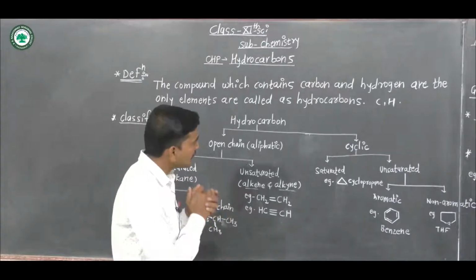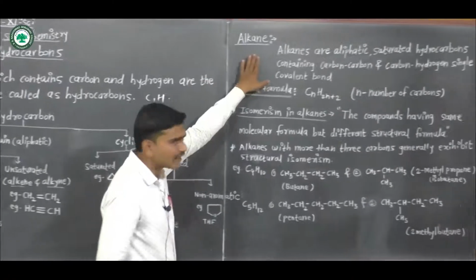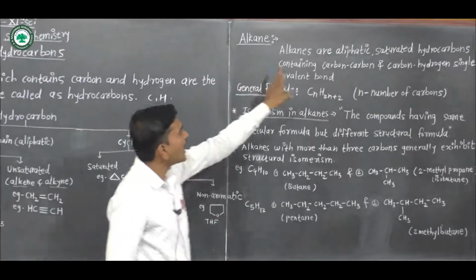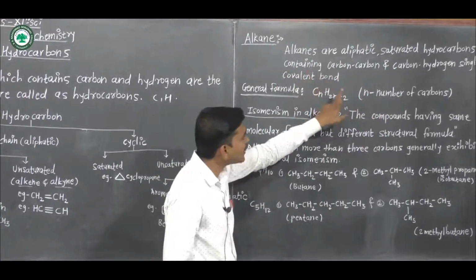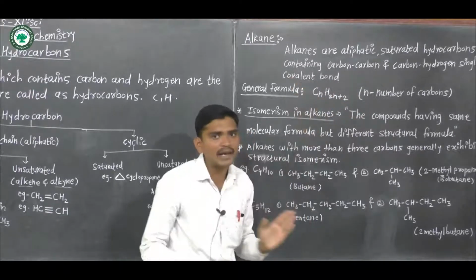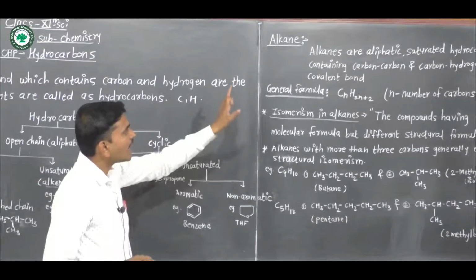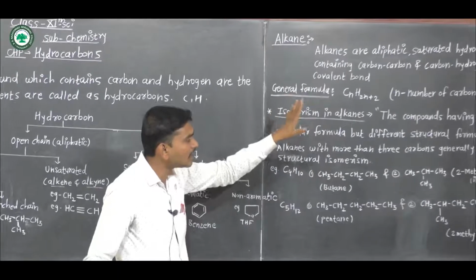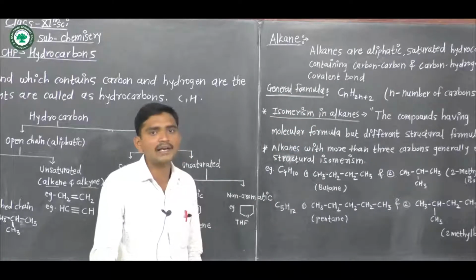Next topic in this chapter is alkane. Alkane means what? Alkanes are aliphatic saturated hydrocarbons containing carbon-carbon and carbon-hydrogen single covalent bonds only.